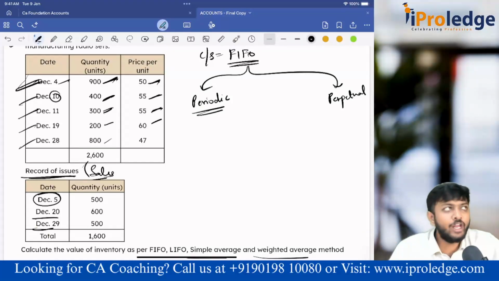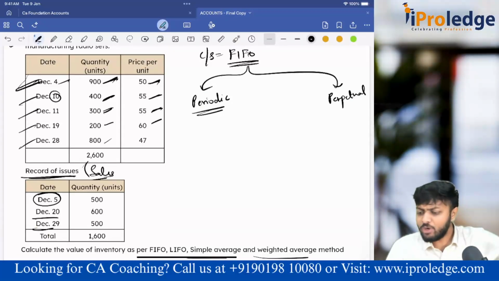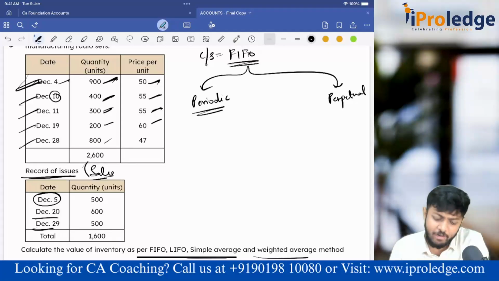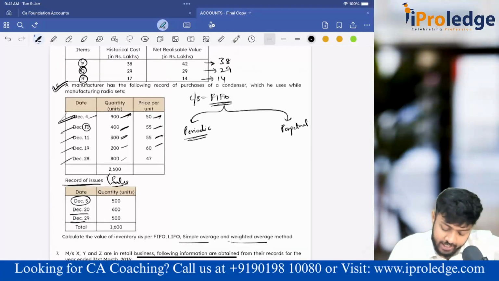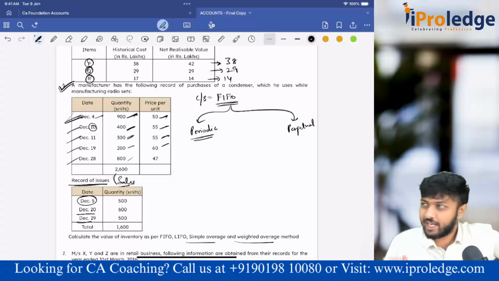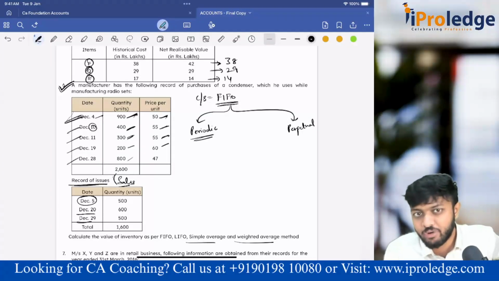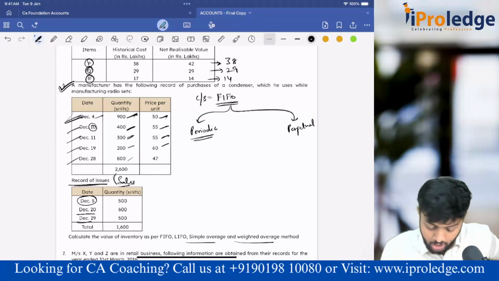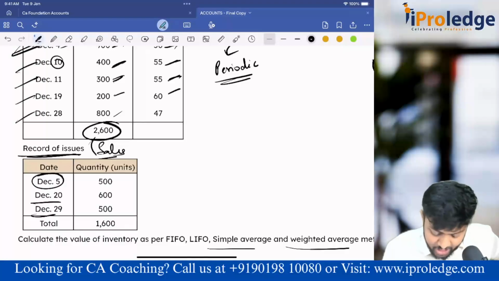The beauty of periodic inventory taking is that I am doing inventory taking at the end, okay. So how will I do it? In the end, I go down and calculate the units. So I will get how many units will be there. Technically, we can understand that from here only. When you go down, how many units will be there? I am talking about units, not the value. Units you can see from the total you have purchased in December.